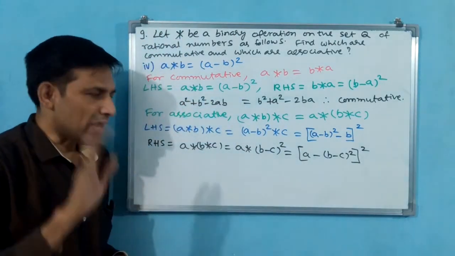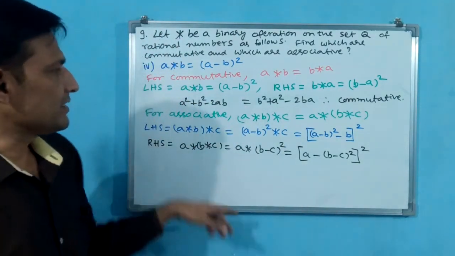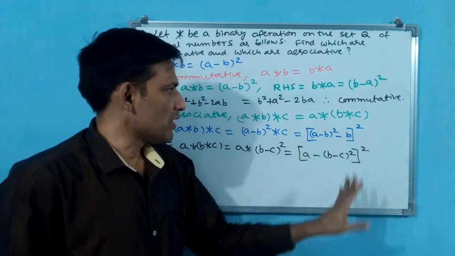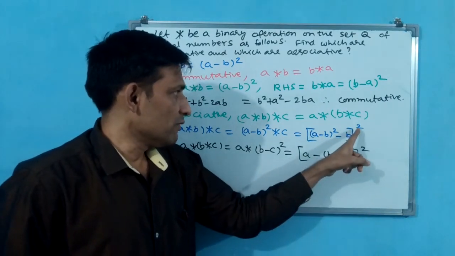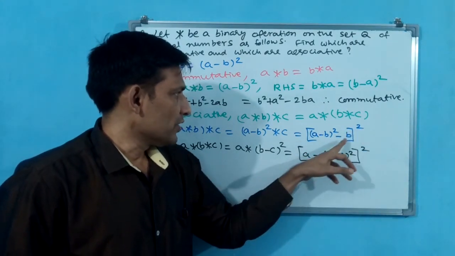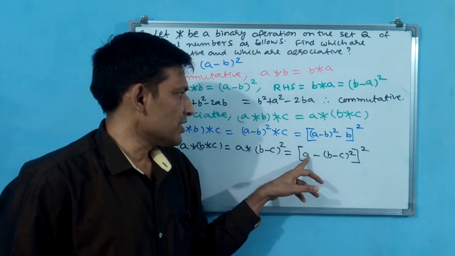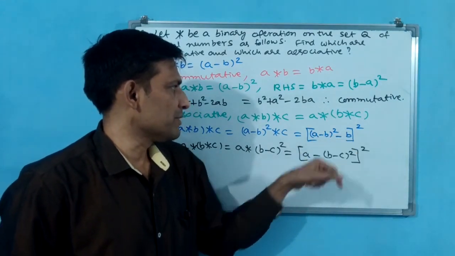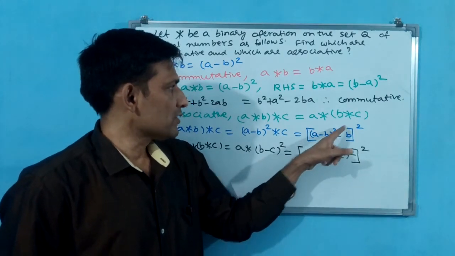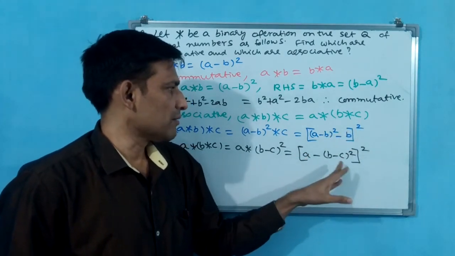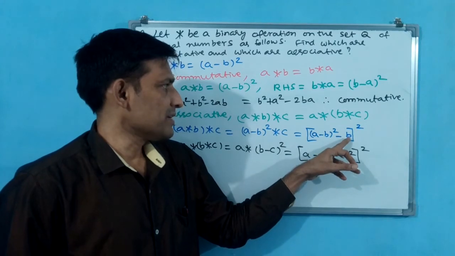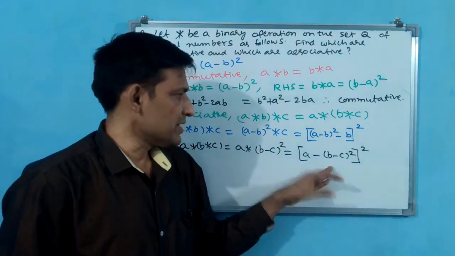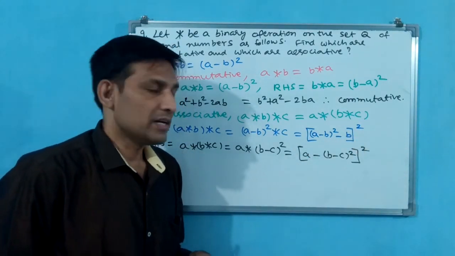Okay. Now you analyze first. RHS, LHS. Both are square, okay. But you see here, even if you remove square, here minus B will be there, here A will be there, here A square will be there, but here B square will be there, here B will be there. B square, B to the power of 4 will come, but here another B is there, square. That B is not available. Okay.